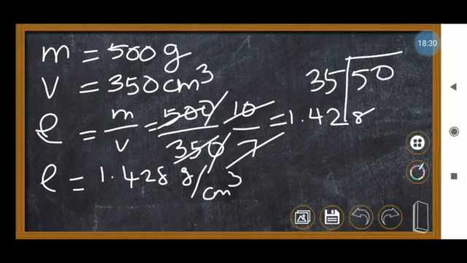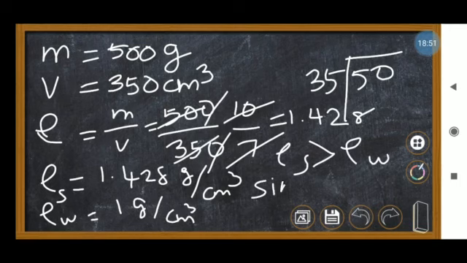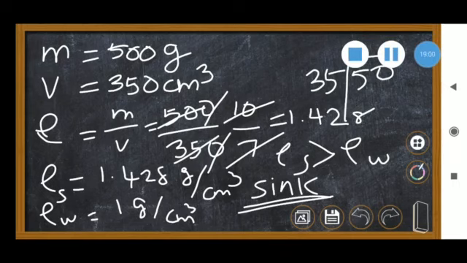Okay, so the density of the substance is 1.428, and the density of water is given as 1 gram per centimeter cube. So will it float or sink? Obviously the density of the substance is higher than the density of the water, so the object will sink. Can you understand? Okay, so it will sink.